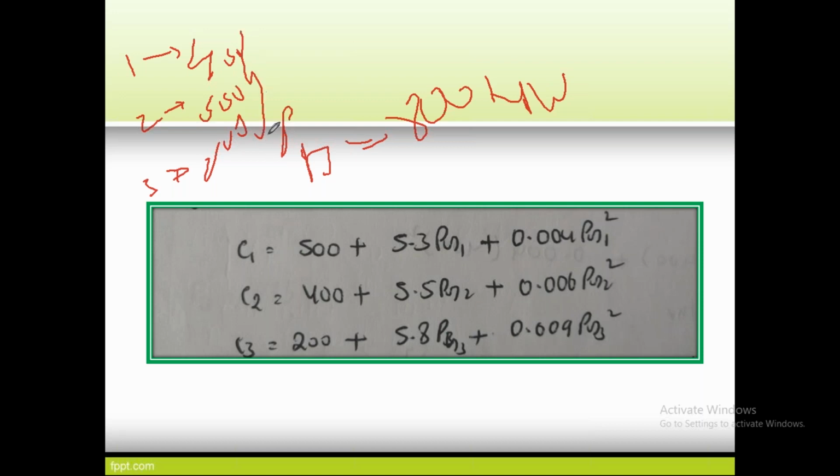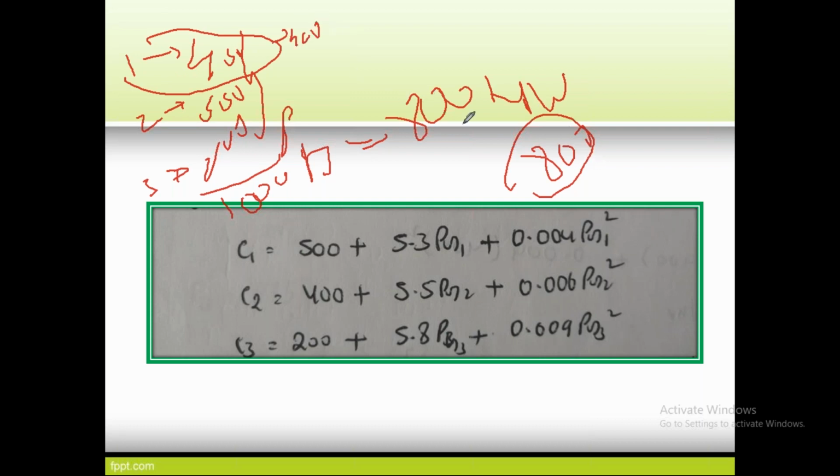Suppose our total requirement is 800. Here, 450 plus 350 is 800, but the generating capacity is 1000 while our requirement is only 800. So for generating the 800 megawatts, which plant has to generate how much? If a unit has 450 capacity, it can generate 400. To satisfy this load, this one 300, and this one 100. That is called scheduling. If you do it like this, you can reduce the cost of operation.